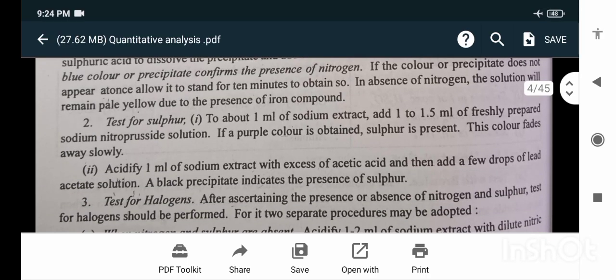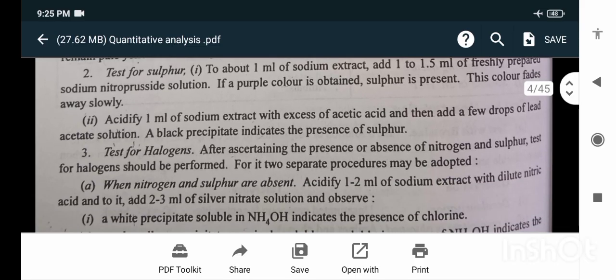Test for sulfur. To about 1 ml of sodium extract, add 1 to 1.5 ml of freshly prepared sodium nitroprusside solution. If a purple color is obtained, sulfur is present. This color fades away slowly. Alternatively, acidify 1 ml of sodium extract with excess of acetic acid and then add a few drops of lead acetate solution. A black precipitate indicates the presence of sulfur.